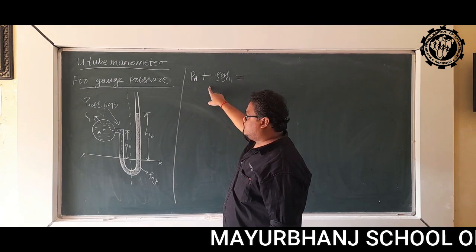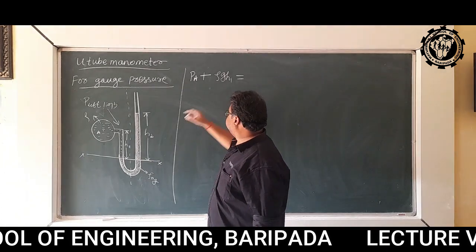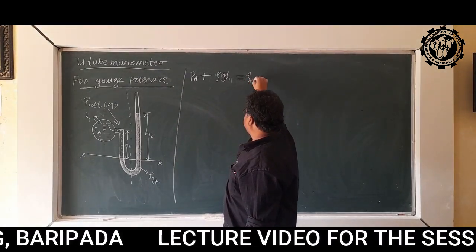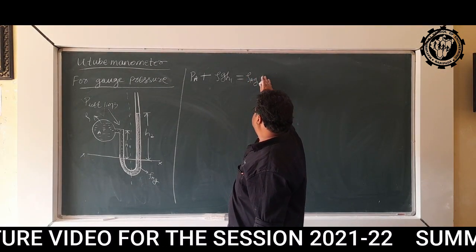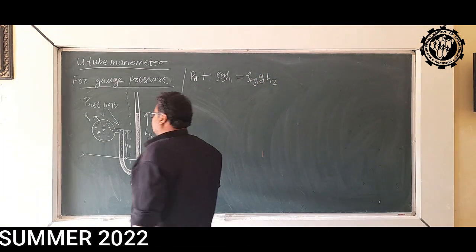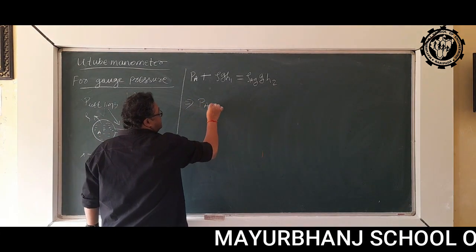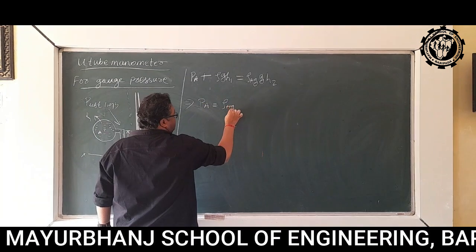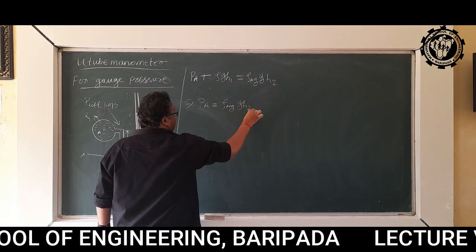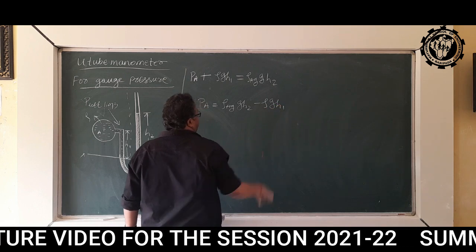This must be equal to the pressure in the right limb, that will be equal to rho Hg G H2. Now for calculating PA, we can simply write PA is equal to rho Hg G H2 minus rho G H1.